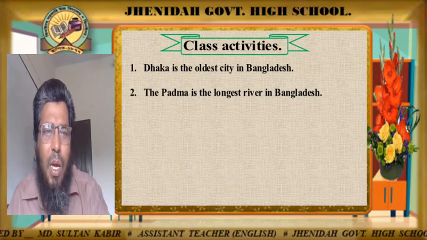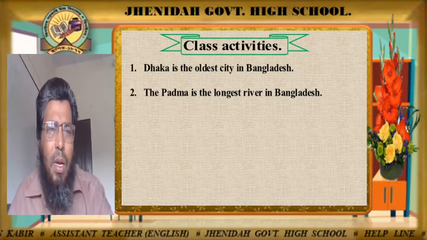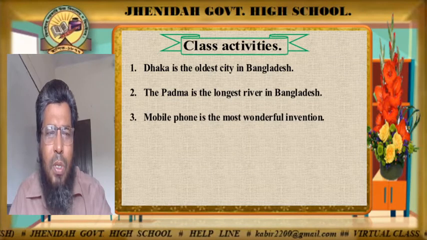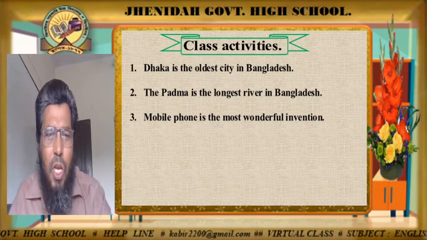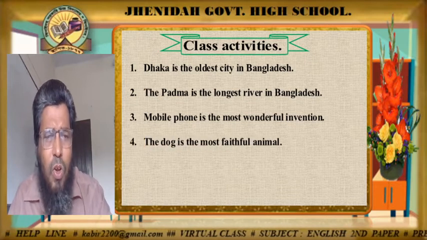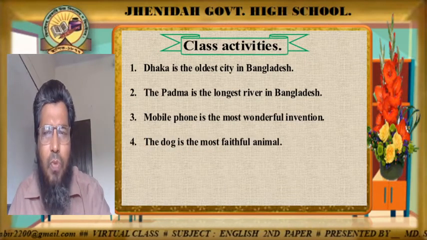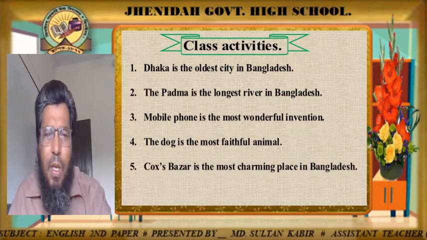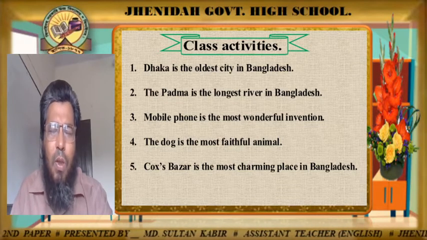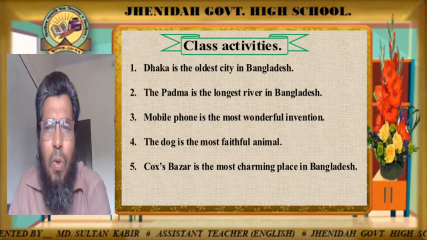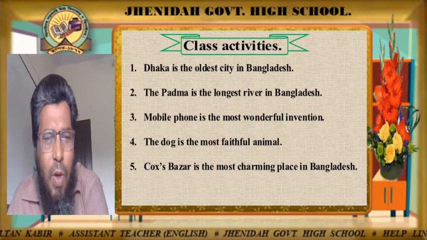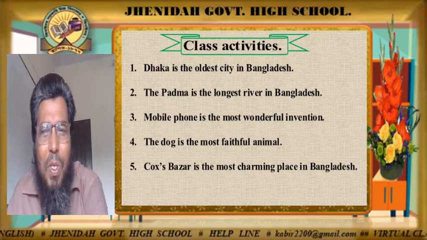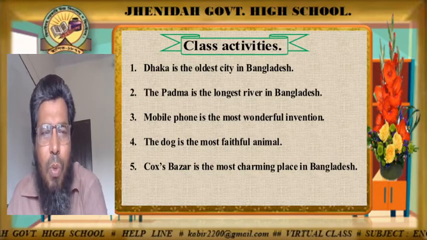The first one, Dhaka is the oldest city in Bangladesh. Number two, the Padma is the longest river in Bangladesh. The third one, mobile phone is the most wonderful invention. Number 4, the dog is the most faithful animal. And number 5, Cox's Bazar is the most charming place in Bangladesh. So you will write down the positive form of all the 5 sentences. Your time is very short, so try to write down the correct answer of all the 5 sentences.